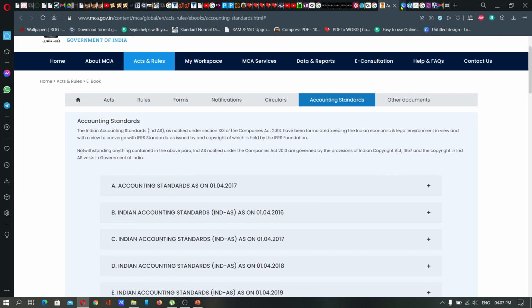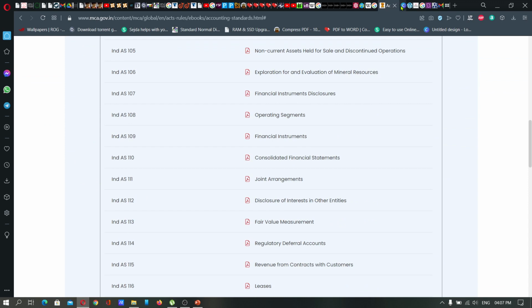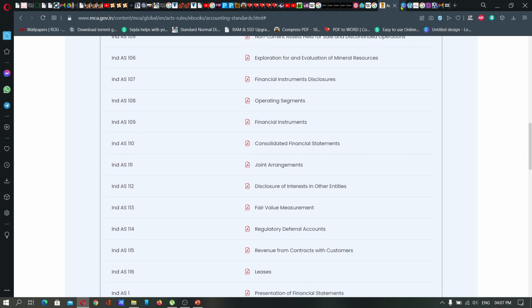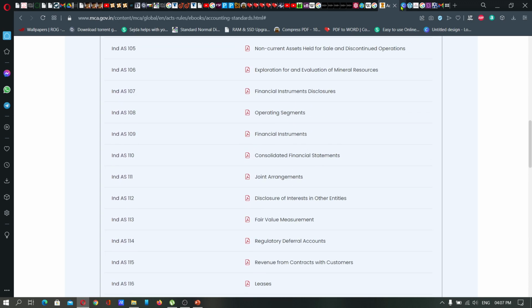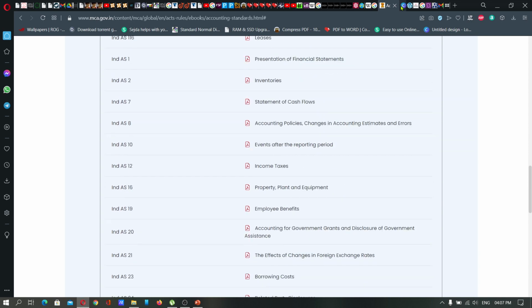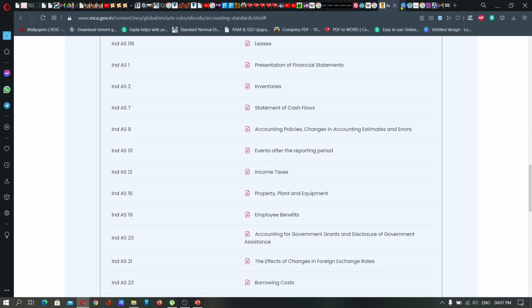So these are the accounting standards that were issued after the convergence of the accounting standards of our country with the IFRS, that is Ind AS 101 to 116. After that, it will be Ind AS 1, which was actually the earlier accounting standard, but is now known as Ind AS 1. There might have been changes or amendments in each of these standards, and some of the standards may be cancelled or suspended. Anyway, follow these standards as mentioned on the official Government of India site of the Ministry of Corporate Affairs.